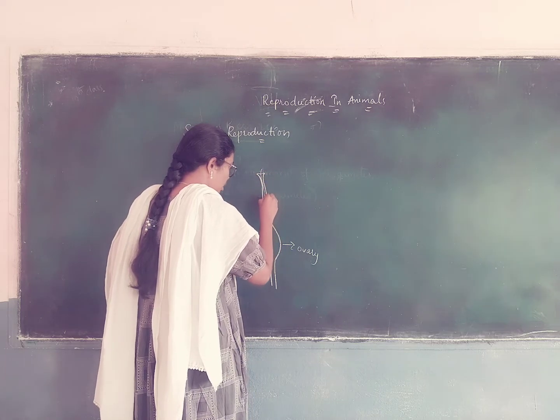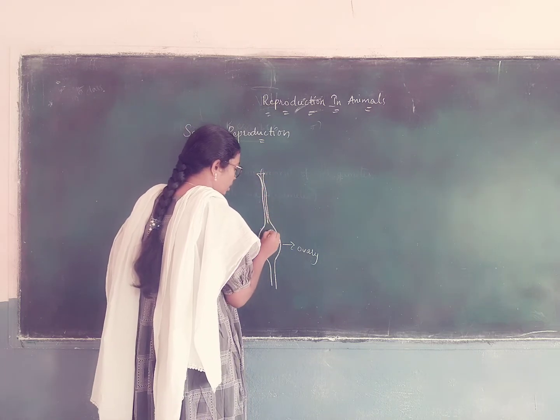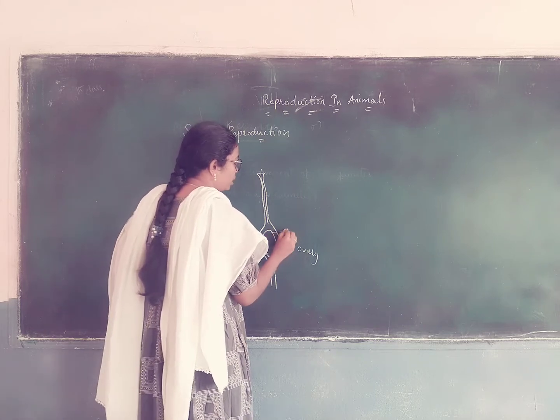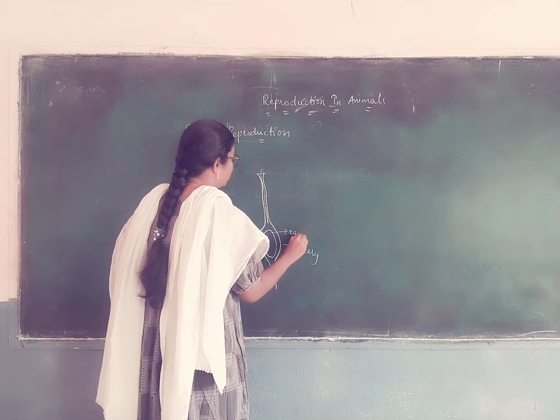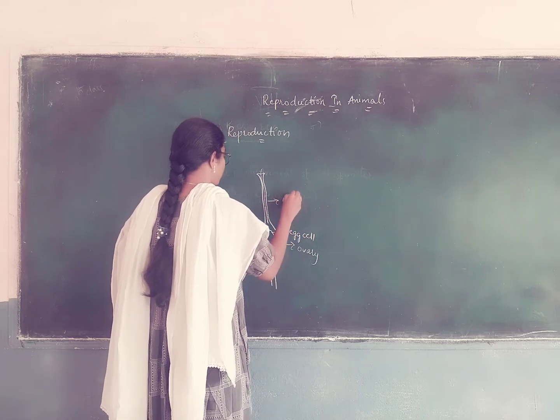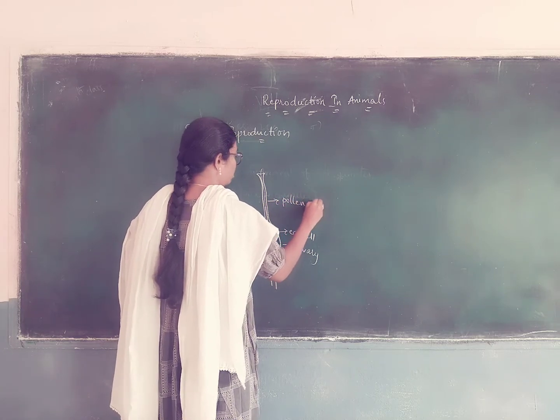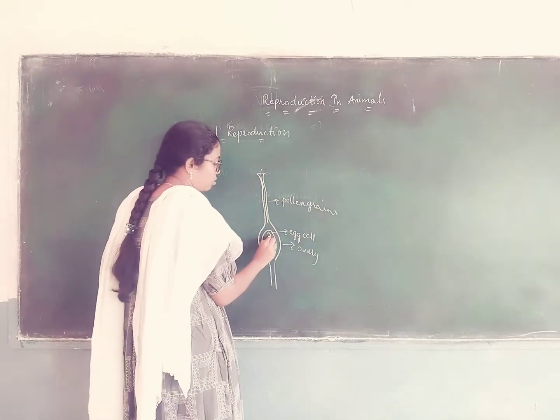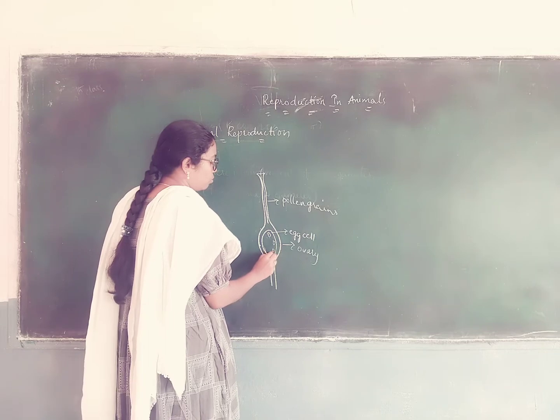That means the pollen grains reach the ovary. Okay, that means the egg cell. Here the fertilization takes place. Okay, here we see ovules.